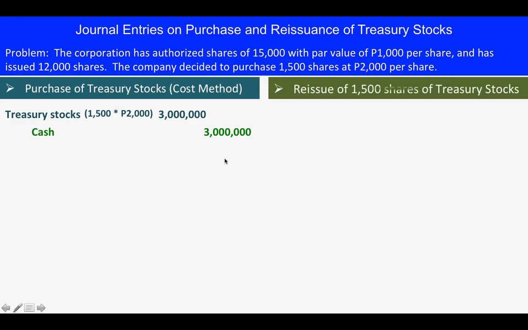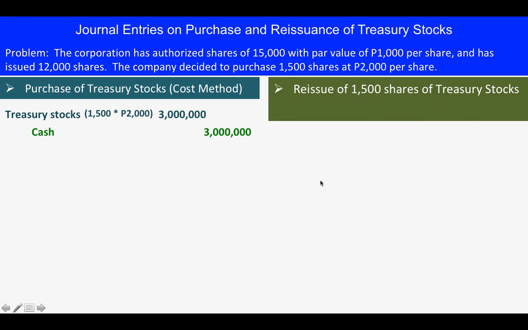Now, we are going to reissue 1,500 shares of treasury stocks, the number of shares that we have purchased. We will now reissue it. In this reissuance, we will have several situations. First, situation number one, we have sold 1,500 shares at the cost of 2,000.